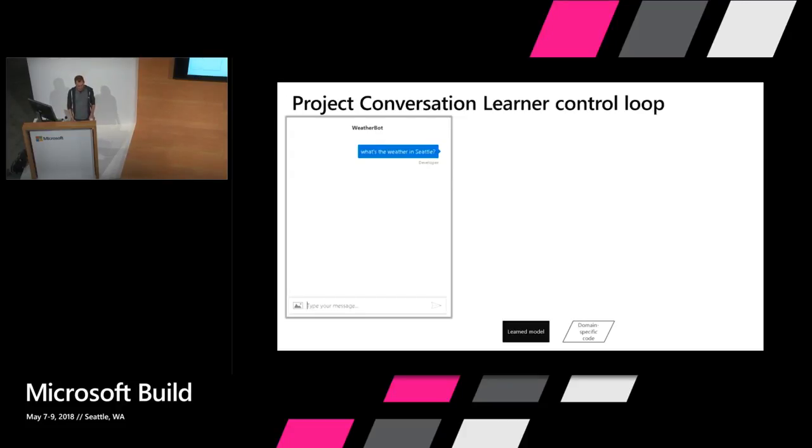So when the user types in, for example, what's the weather in Seattle, that first gets passed to an entity extraction. That looks for substrings that you define. So here, Seattle, for example, would be an instance of a city, and I can label for that, and I can learn that entity. That then goes to code that you define, if you wish to, where you can do processing on those entities. So here, I might want to take Seattle and look it up in my database and see, can I produce a weather forecast for Seattle? Do I know its latitude and longitude, that sort of thing.